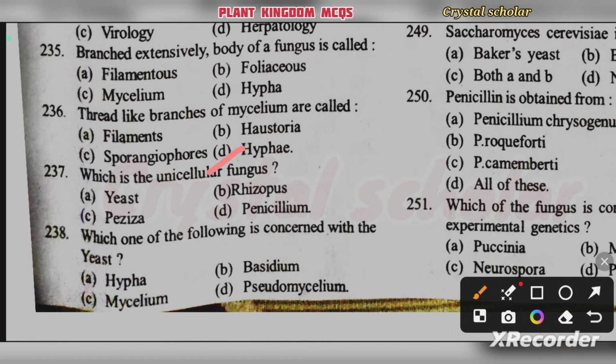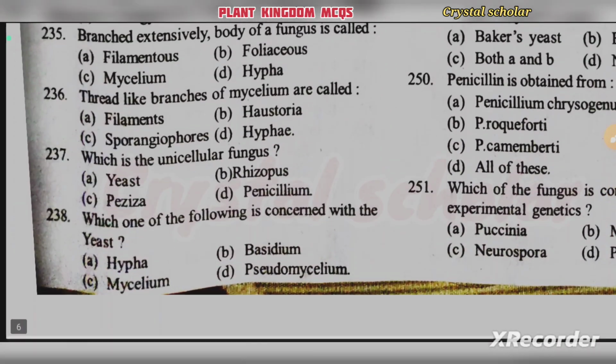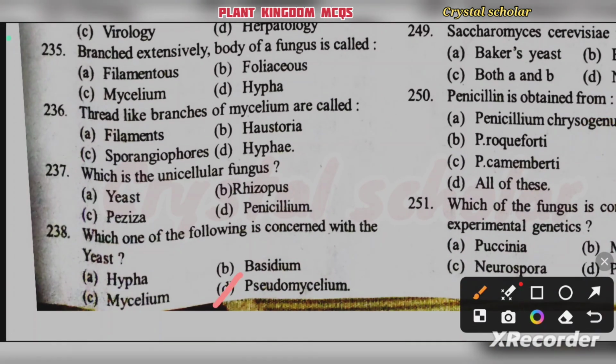Then which is the unicellular fungus? Yeast, Rhizopus, Peziza, Penicillium. Yeast is the unicellular fungus. Then, which one of the following is concerned with the yeast? Hypha, basidium, mycelium, pseudomycelium. It's pseudomycelium. Option D.